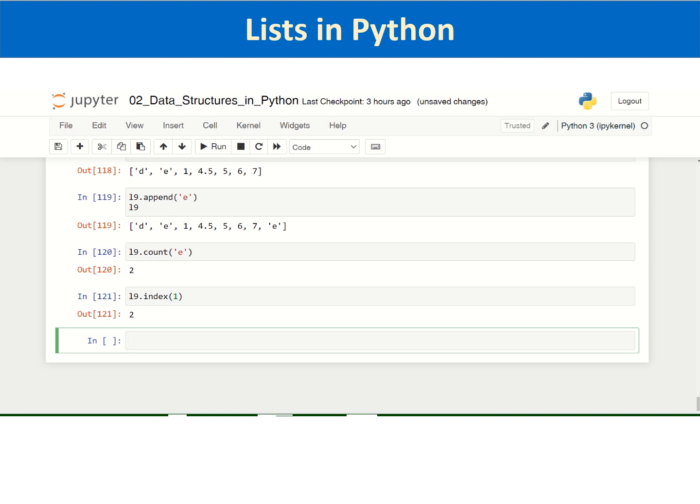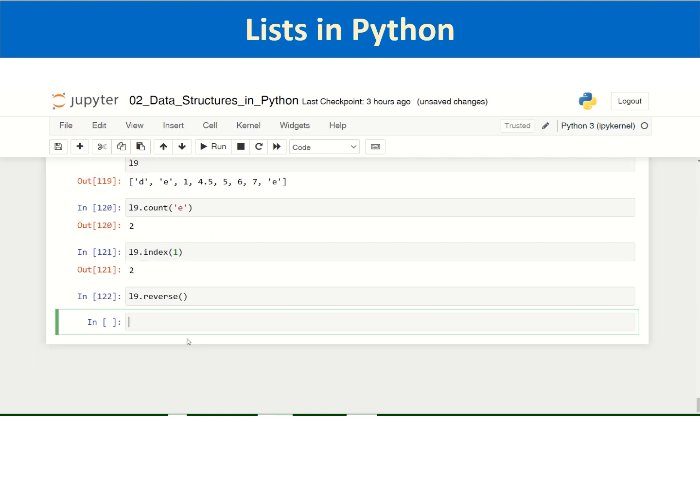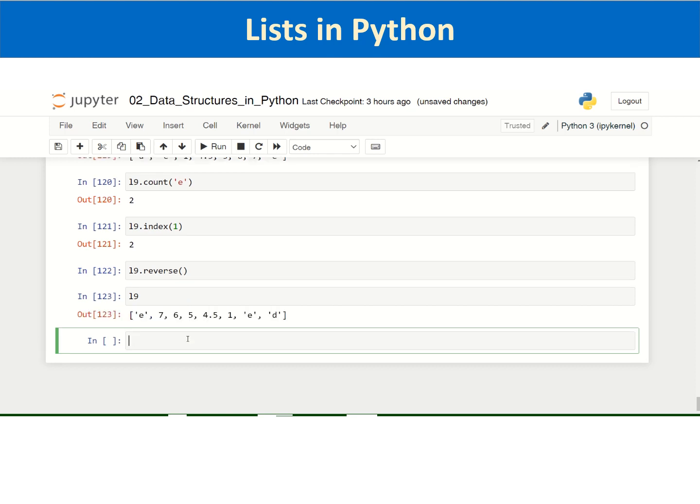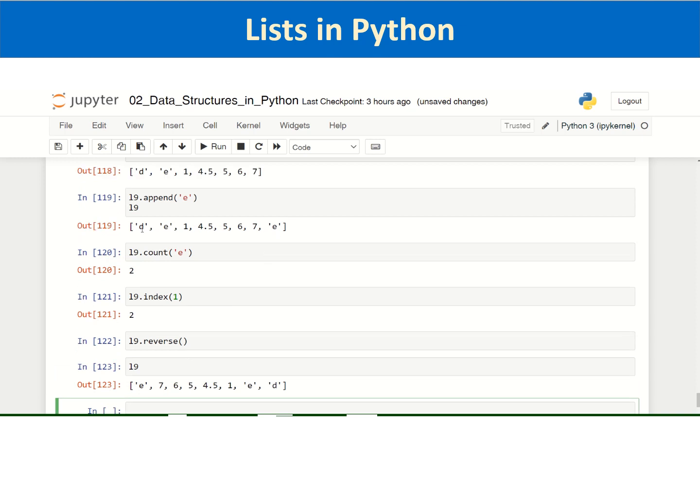You can also have a look at the remaining list methods. We will see one more list method, which is reverse. Suppose I want to reverse the order of L9, which is printed here. I can simply use this reverse list method. I need not pass any parameter, and I can print L9, which will generate the elements in the reverse order.